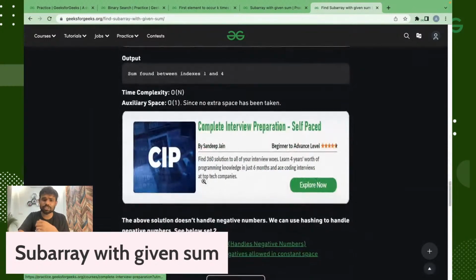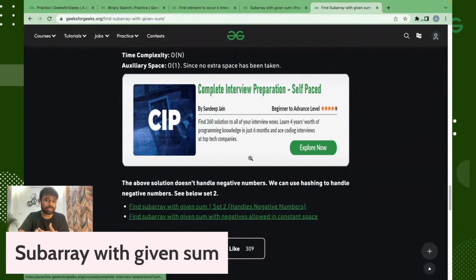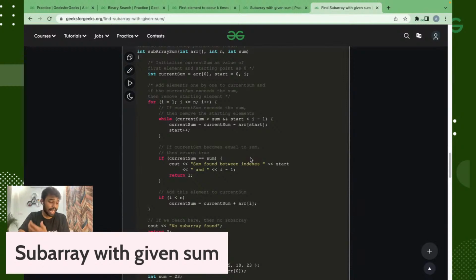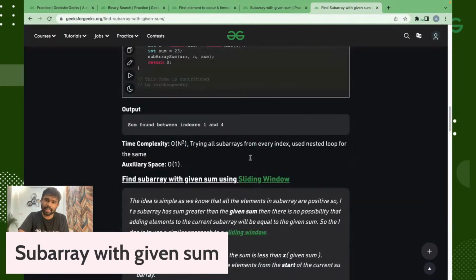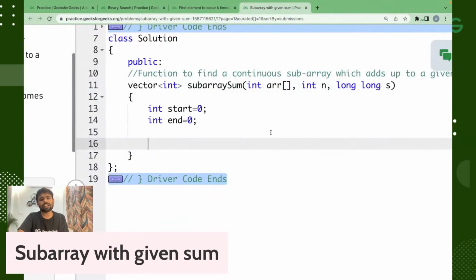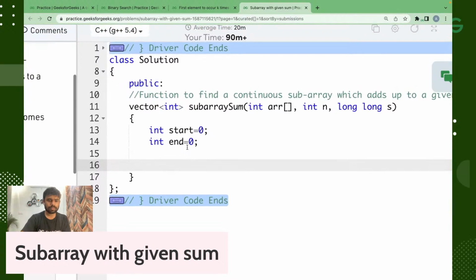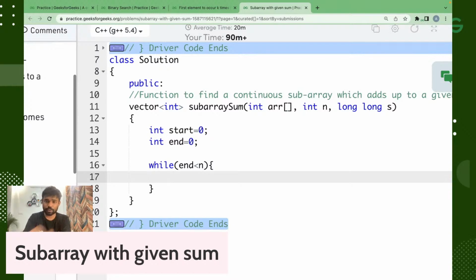Okay, here also that approach is not discussed, maybe because here we are wanting the index. And when we are wanting the index, this approach can work. So for the other cases also this can be done. Now what we will do until our end becomes less than n. Okay. This will be fine.